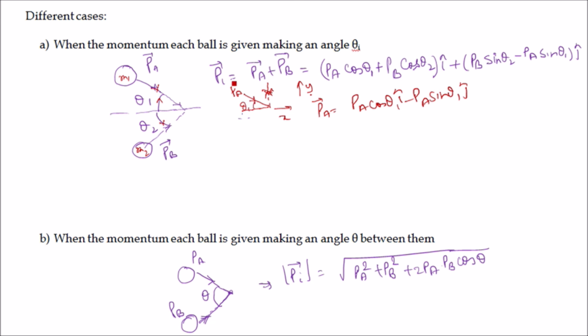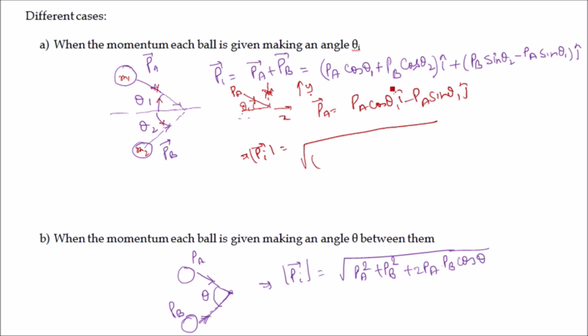So we may write the net momentum as PA cos theta 1 plus PB cos theta 2 i plus PB sin theta 2 minus PA sin theta 1 j. In this way we can calculate the momentum of each ball in vector form. If we have to calculate the magnitude of momentum, we just take the square root of the sum of squares of the individual x and y components.